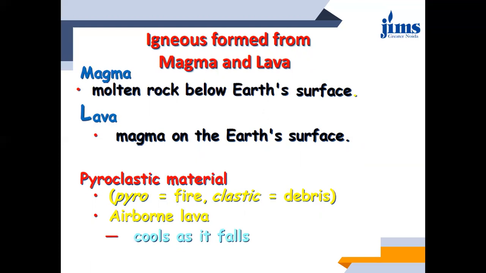Whatever particles are carried out in the air will fall on the Earth's surface. That is the debris, therefore the term pyroclastic is used. That means due to fire or due to volcanic activities, the material goes up in the air and then falls on the ground surface as soon as it cools down. So the rock formed due to those materials is known as pyroclastic material.